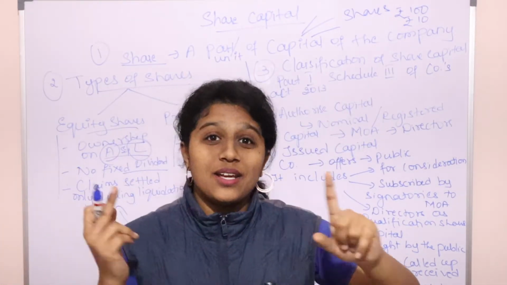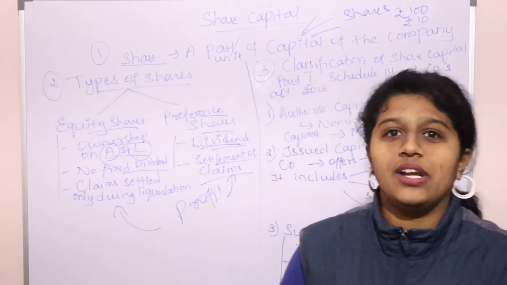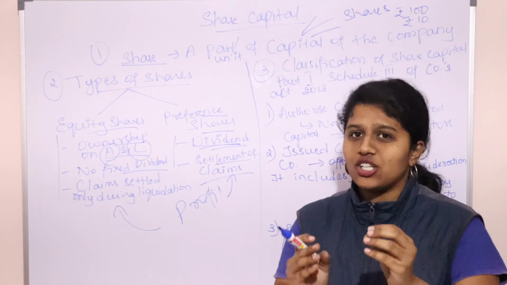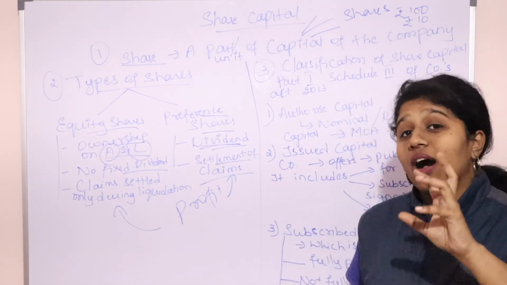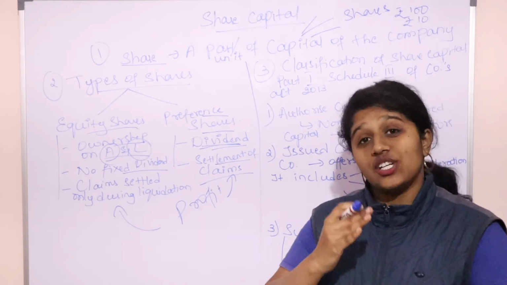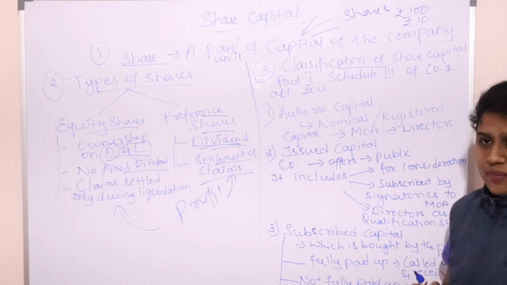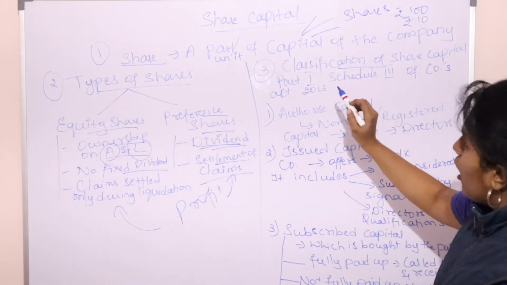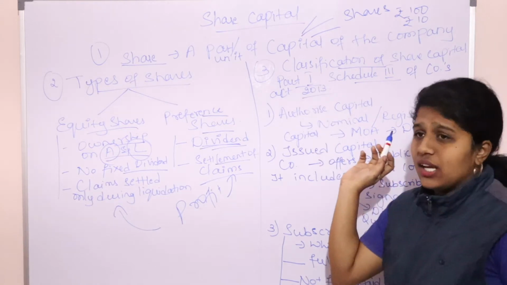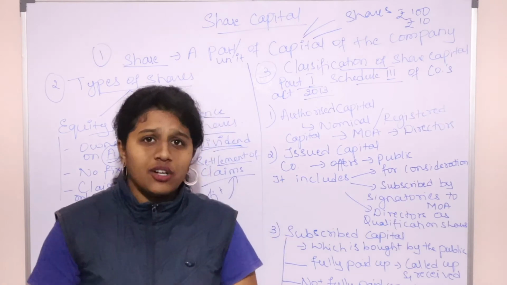Okay. Now we'll quickly move towards the classification of capital. A joint stock company raises money through shares by offering shares of smaller denomination. How is that done? What is the process? What are the kinds of share capital? So we are going to see how it is classified. Please remember this: according to Part 1, Schedule 3 of the Companies Act 2013, this is how the classification of shares is done, starting with authorized capital.